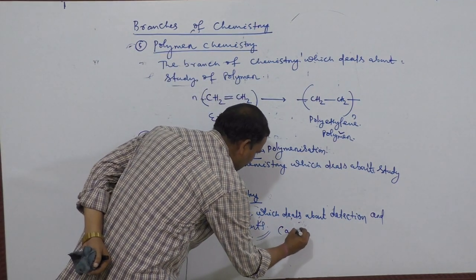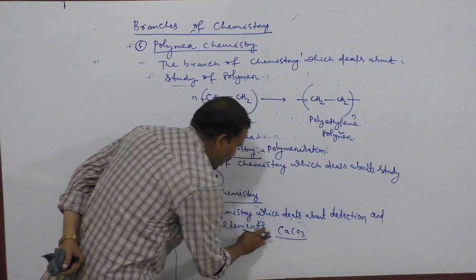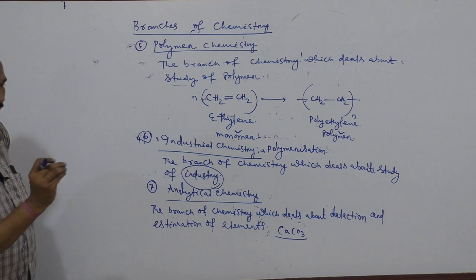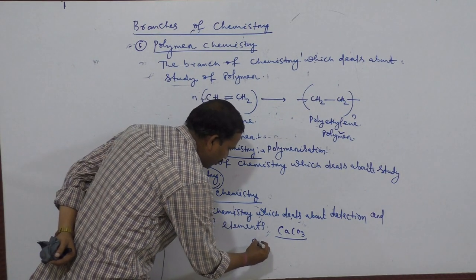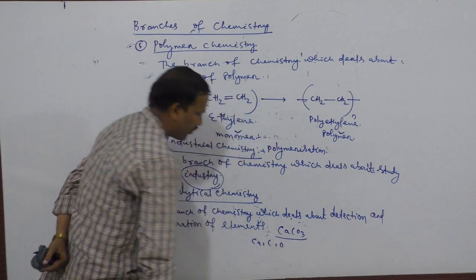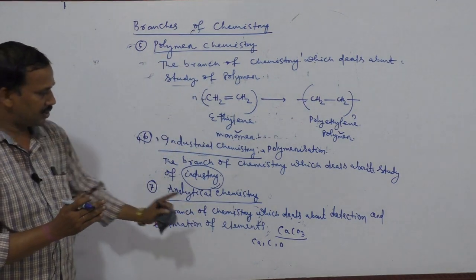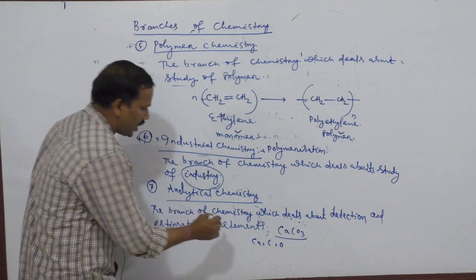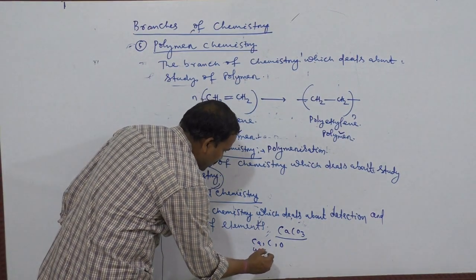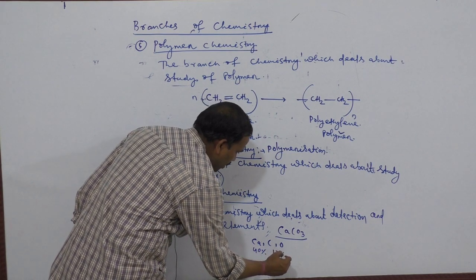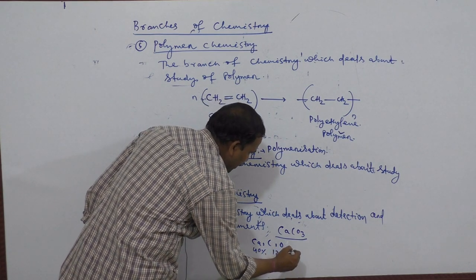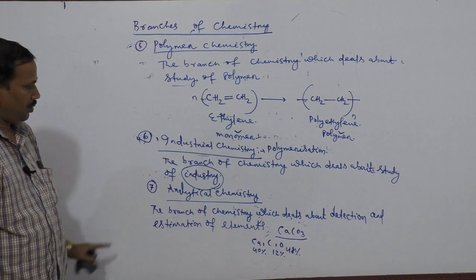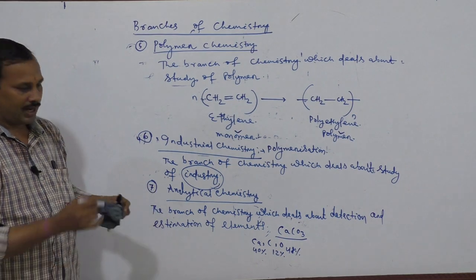Suppose the example is calcium carbonate. Now it should be determined, or detected, that calcium carbonate contains calcium, carbon and oxygen. That is known as identification or detection. But estimation is, now calcium is present at 40%, carbon is present at 12%, oxygen is present at 48%. That branch is called analytical chemistry.